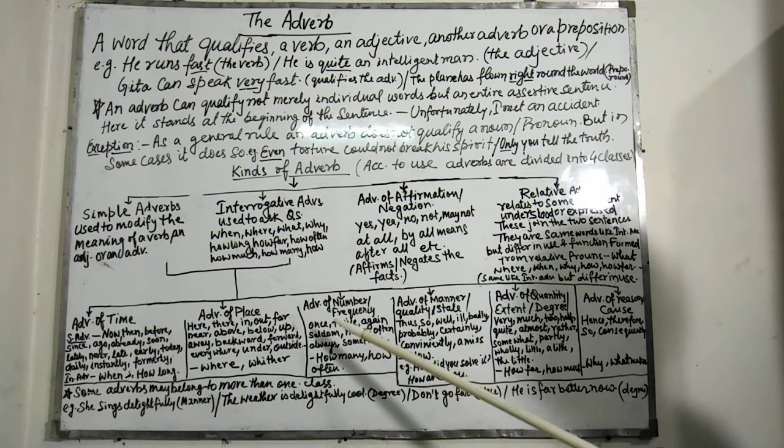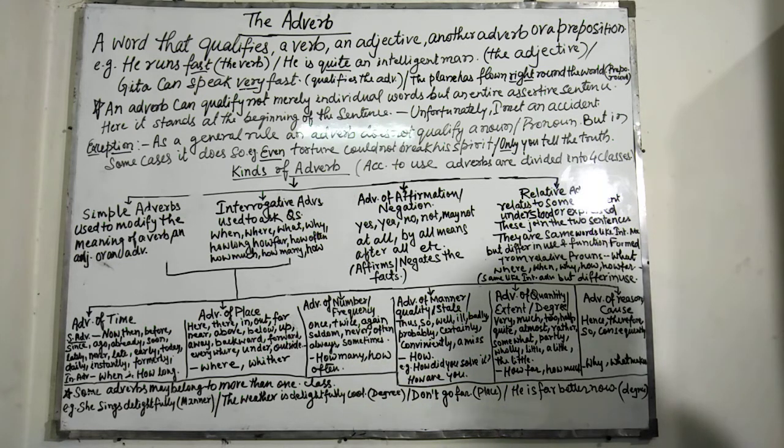Then comes simple adverb of frequency. This adverb shows how often the work is done. For example, he always stood first in the class. She often goes for a morning walk. The main adverbs of this class are once, twice, again, seldom, never, sometimes, always, often, frequently, etc.